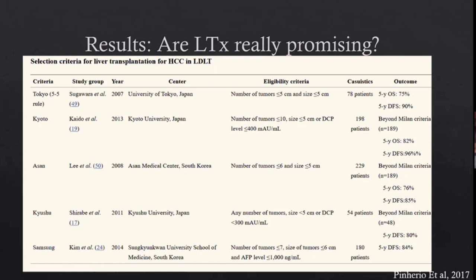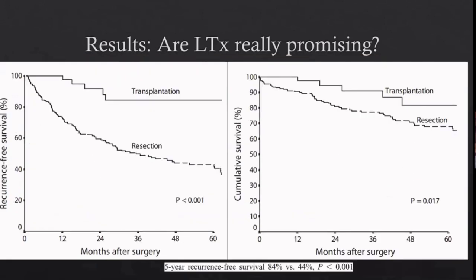When we see the same things in the resection group, we always see the results hovering between 40 and 50%. So there is a huge gap in disease-free survival and recurrence rates. So I think here the transplant has some amount of edge. In this same study, the 5-year recurrence-free survival was 85 or 84% for the transplant group, whereas it was 44% for the resection group.